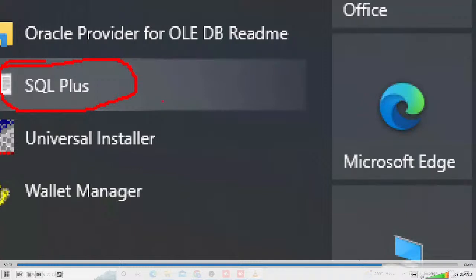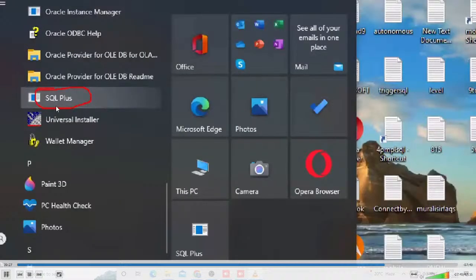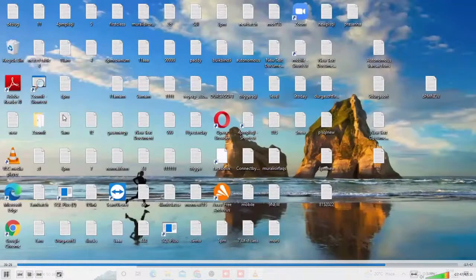Again, SQL Developer is a tool. That is a GUI tool. That tool also you can install, not a problem. Again, SQL Navigator is a tool, Toad is a tool. Those are all explicit GUI tools. But SQL Plus you are not required to load. Once we load the Oracle software, the SQL Plus tool is automatically available.